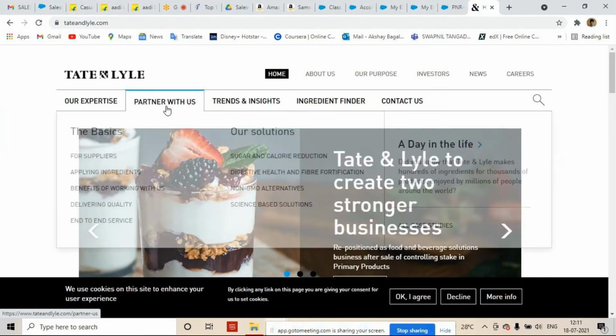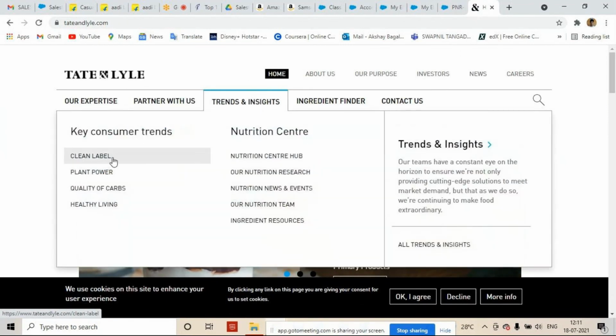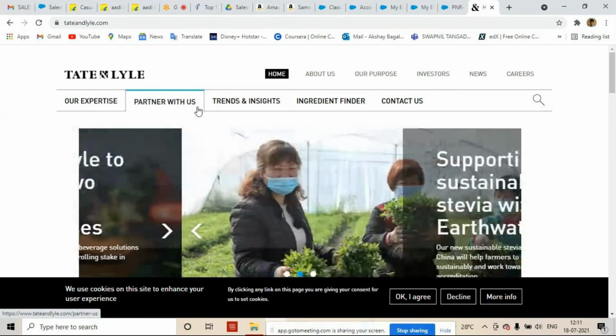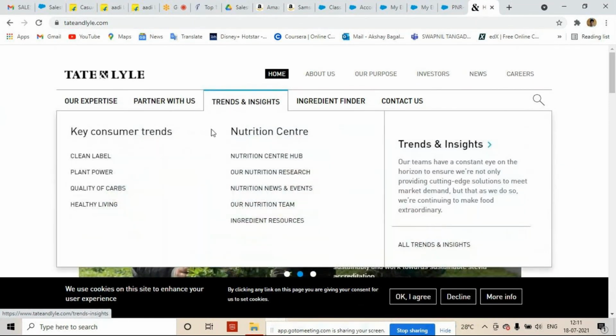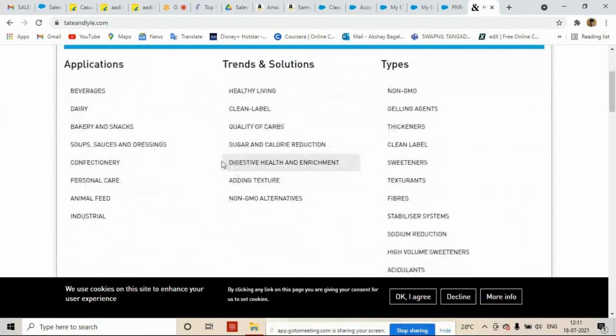If you want to see their products, you can also see what the partners are about. See, these are all the products they sell all over the world: dairy products, bakeries and snacks, soups, sauces, dressings. These are all the products they sell all over the world. So this is a big client.